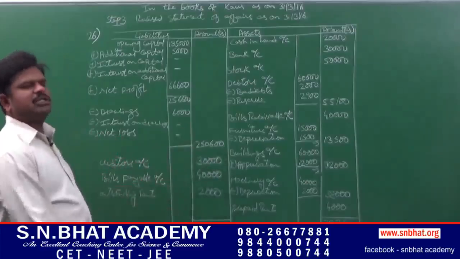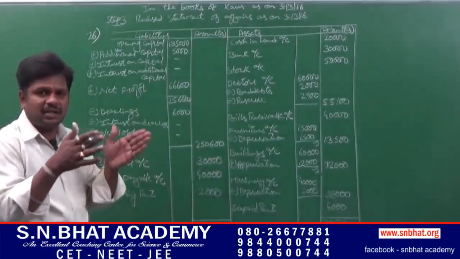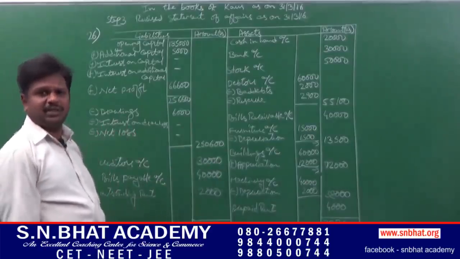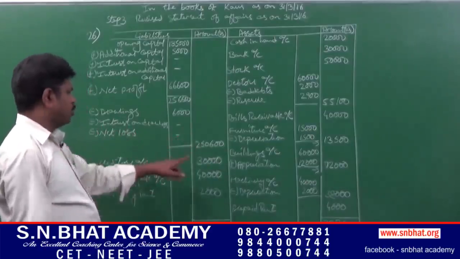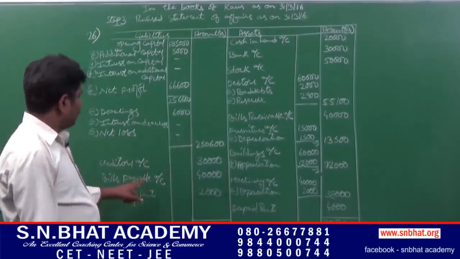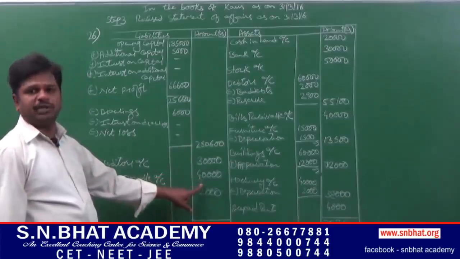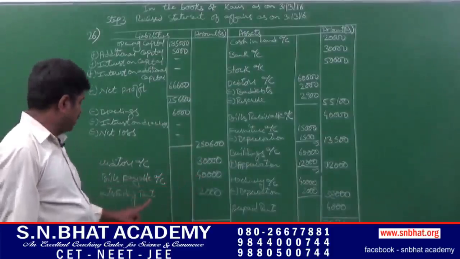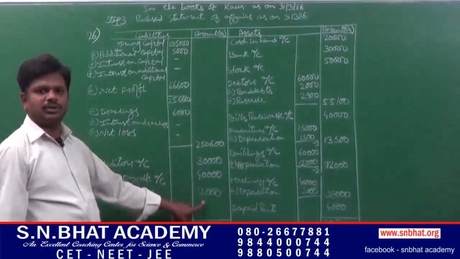While preparing a revised statement of affairs, just consider the closing balance of assets and liabilities. That is, closing balance of creditors rupees 30,000, closing balance of bills payable rupees 40,000. Next, in the adjustments, they had given outstanding rent 2,000.